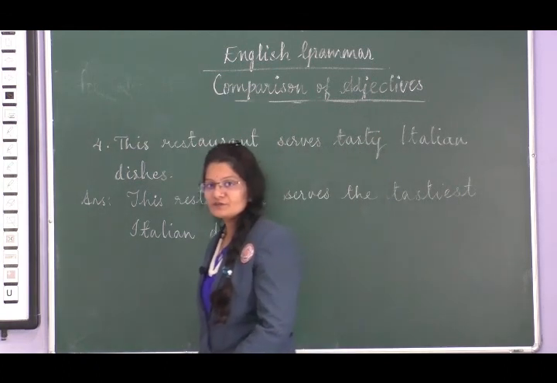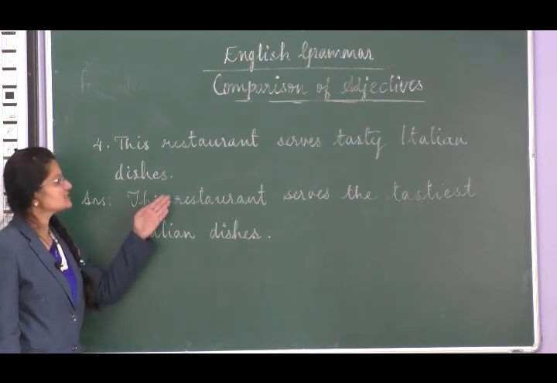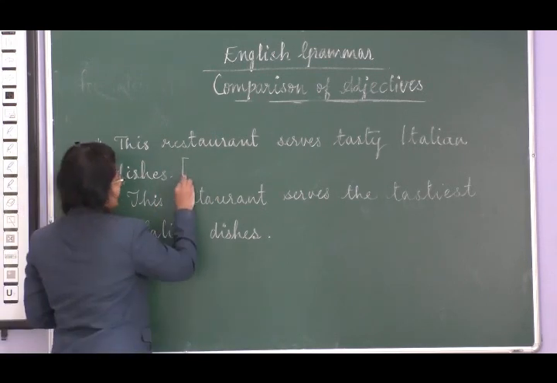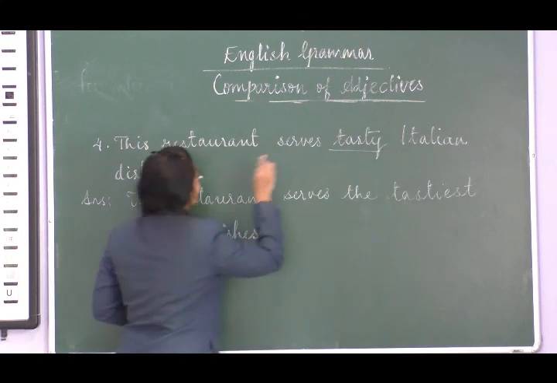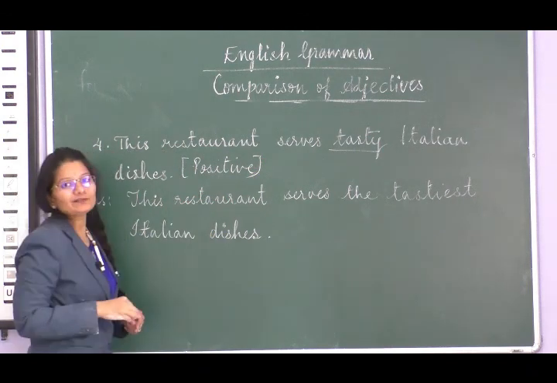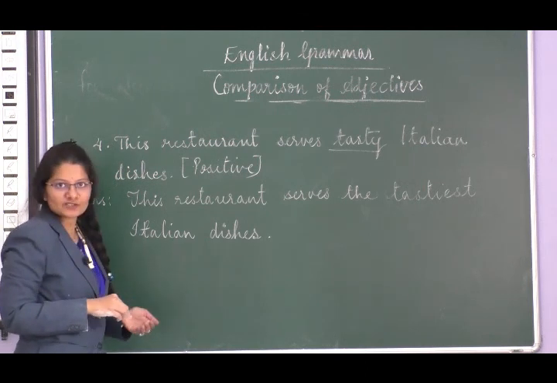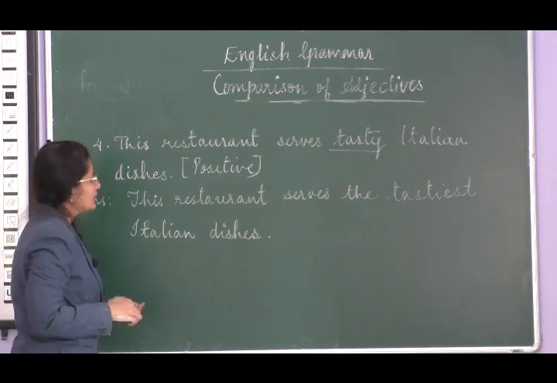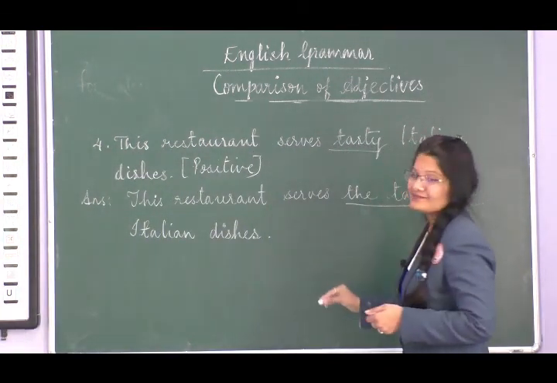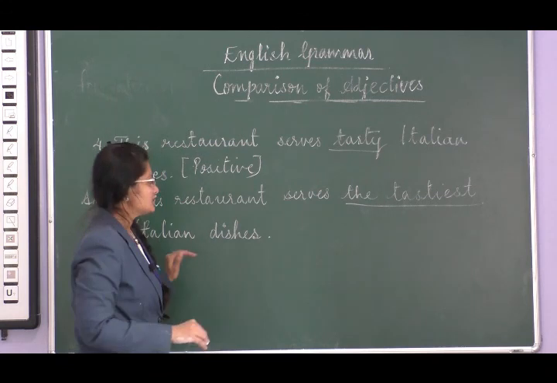So let's solve the next question on the green board. This restaurant serves the tasty Italian dishes. So there, this you can change. What is the degree here that you see? You see the positive degree, right? Because it says tasty Italian food. So next, this restaurant serves the tastiest Italian dishes. The tastiest. This has been changed to the superlative degree.